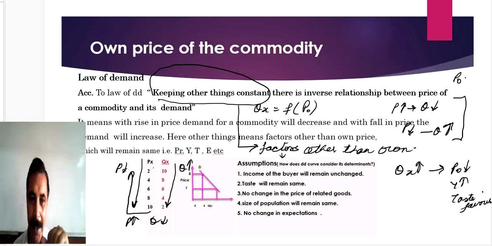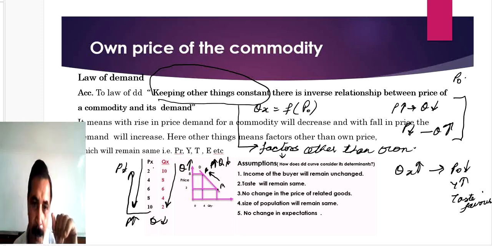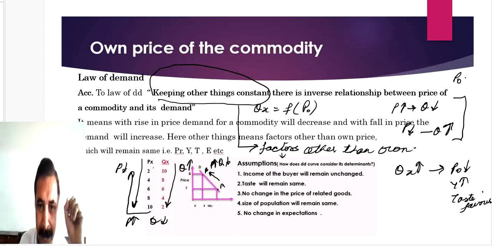Now third aspect, demand curve. If you move from this point A to B, this upward movement on the curve indicates rise in price and fall in demand. You can check on the scale. At point A, the price was 2, and at point B, the price is 8. See the demand. When the price was 2, the demand was 10 units.